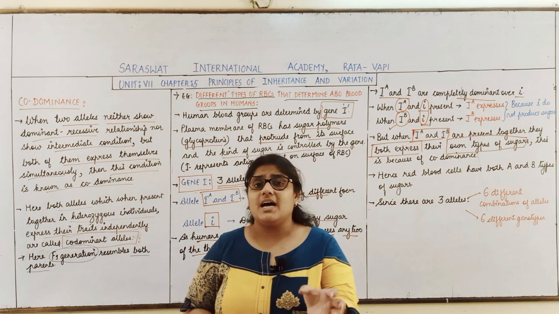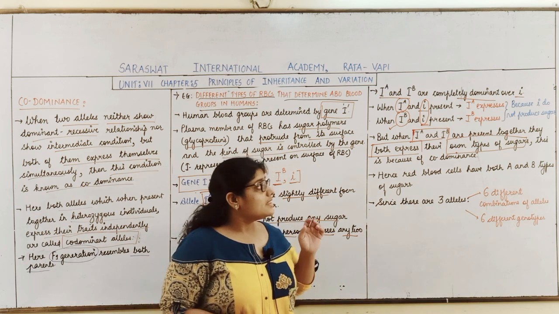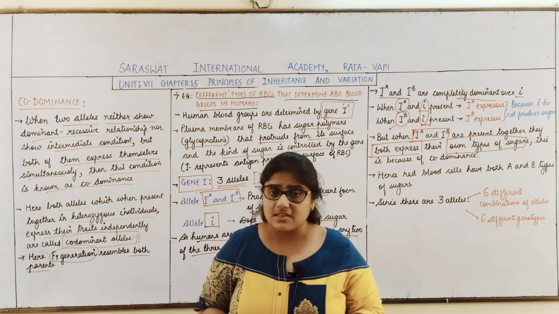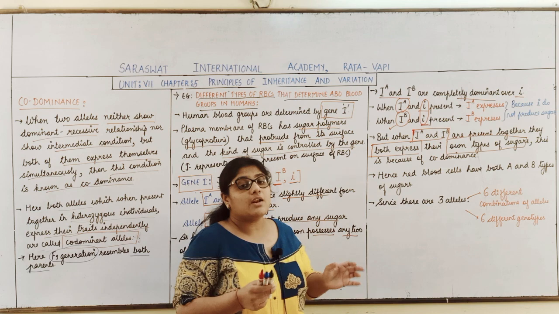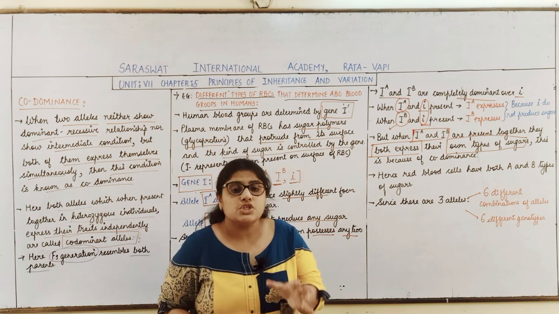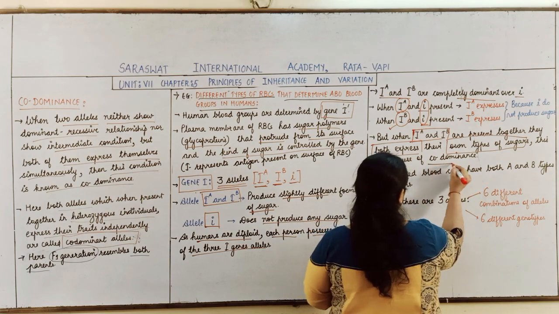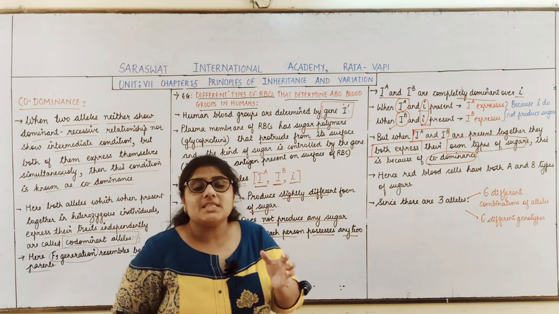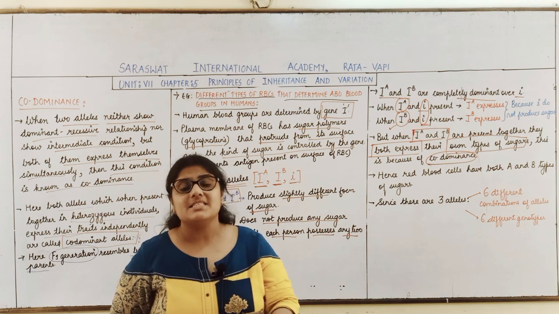When both IA and IB genes are present together, both of them will express their characters, that is, both will produce their own types of sugar, and this condition is called codominance. That is, both IA and IB are expressing their character.